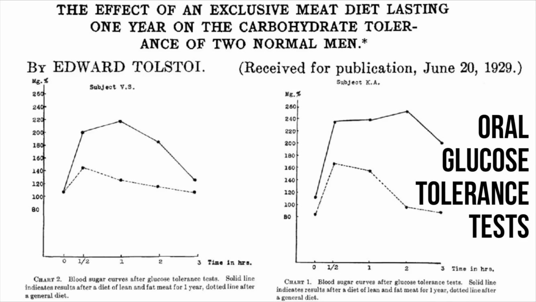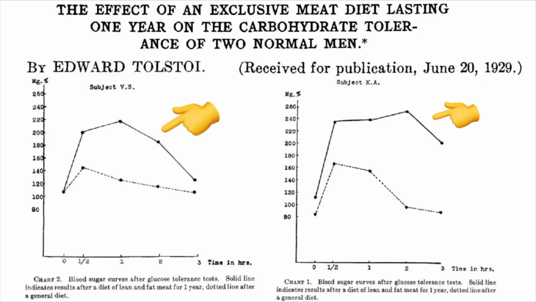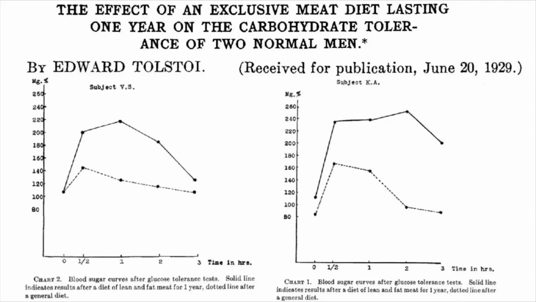This is the actual data. The solid lines represent these 2 men and their severely crippled carbohydrate metabolism while eating a carnivore diet after 1 year. They had terrible blood sugar control after 1 year on a carnivore diet. Karsten Anderson had prolonged hyperglycemia. After eating a mixed diet for a few weeks, which obviously increased their carbohydrate intake, they both performed much better on the oral glucose tolerance test represented by the dotted lines.